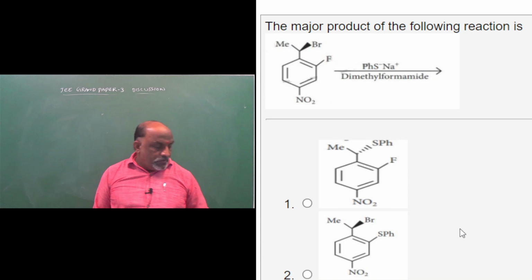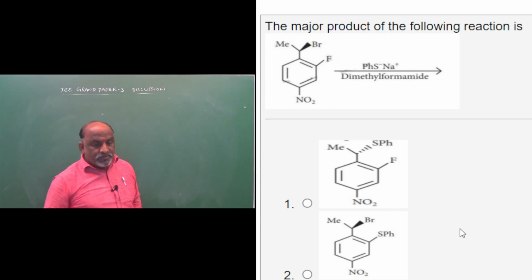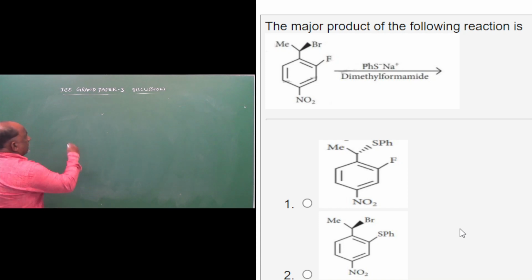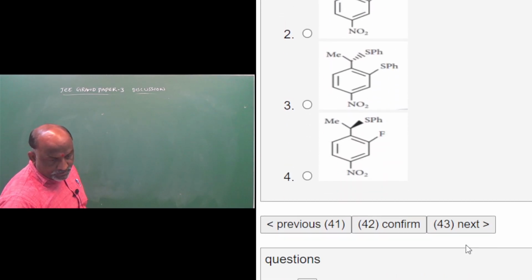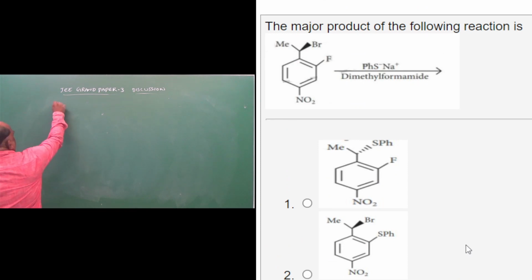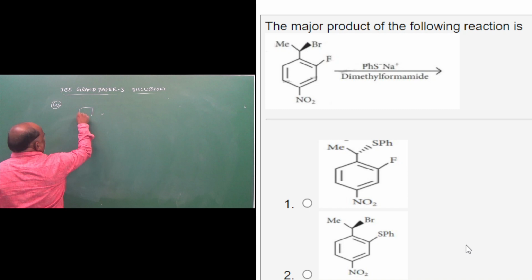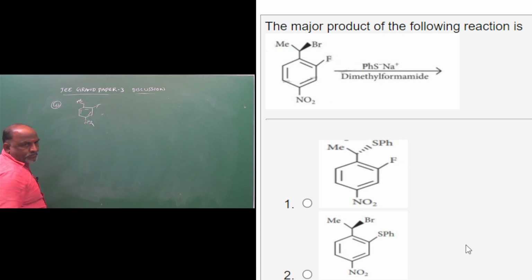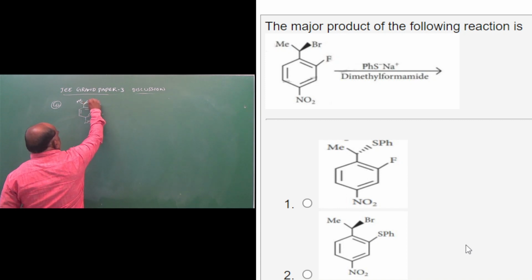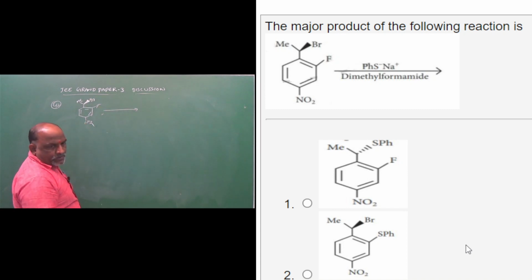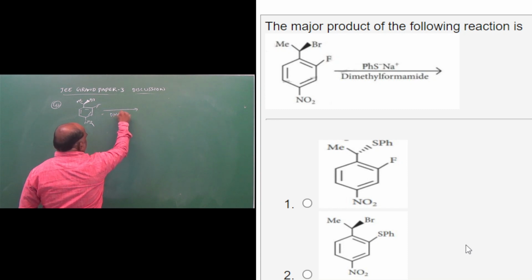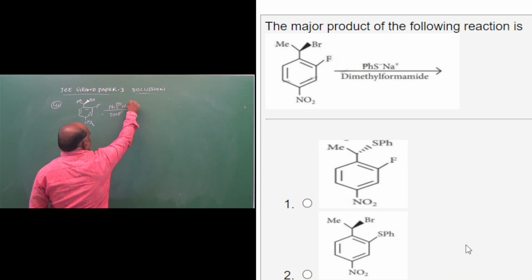The major product of the following reaction is, the reaction was given, question number 42. A methyl group, and this is bromine, DMF, PhS- Na+.